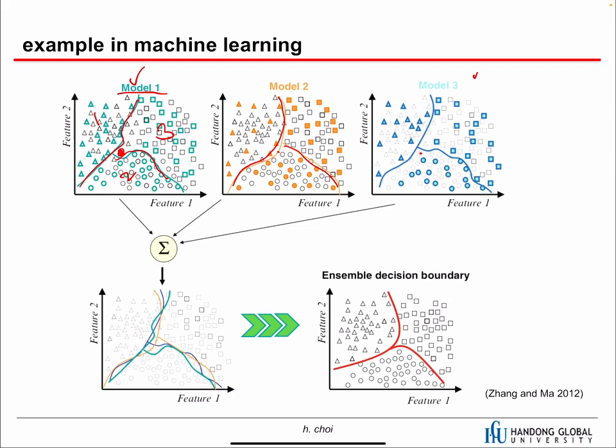That's a simple example of ensemble learning. We simply take the average of these decisions or the boundaries, and the final decision is something like this. This is the final decision. This is what ensemble learning does. Remember, models 1, 2, and 3 are all different, and we just combine all of them to make the final decision.